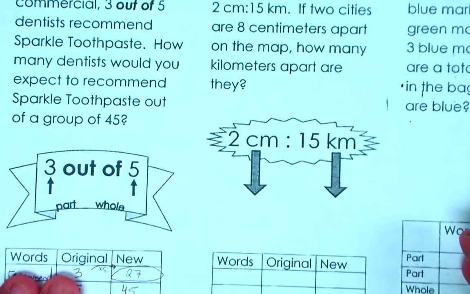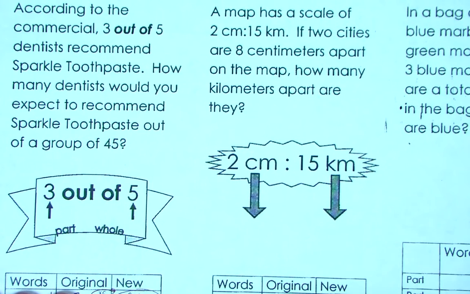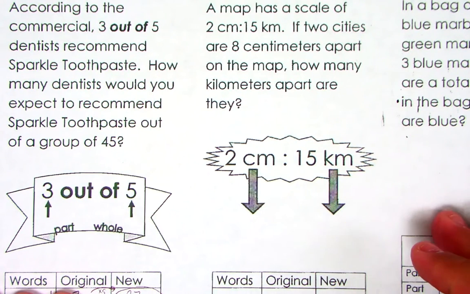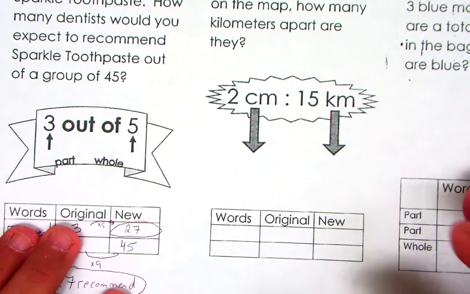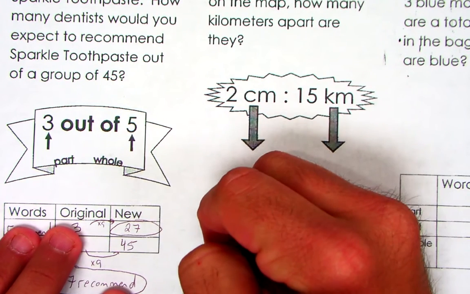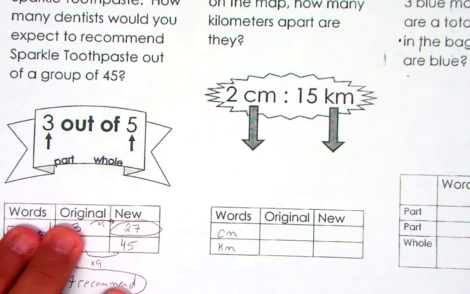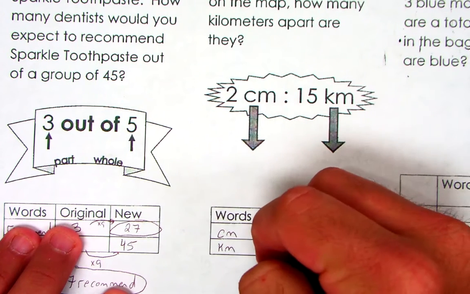Number 2. These are scale problems. It says a map has a scale of 2 centimeters to 15 kilometers. If 2 cities are 8 centimeters apart on the map, how many kilometers apart are they? So we have centimeters to kilometers. It tells us 2 centimeters is equivalent to 15 kilometers.